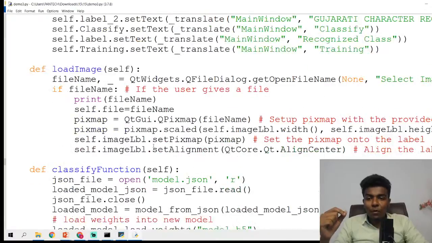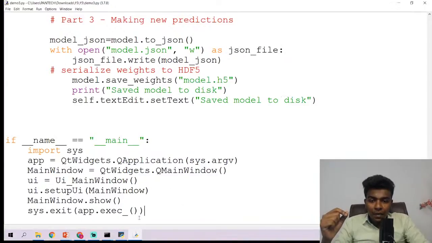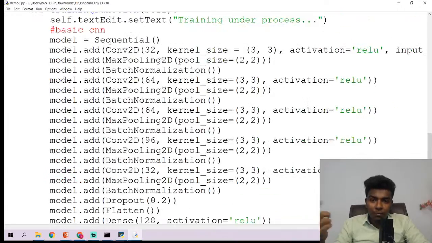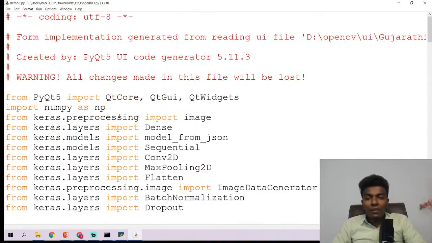If you see it, it is really huge, right? There are nearly 200 lines of program. If you remove the spaces and those things, it will be around 150 lines. Don't get scared by the program size, guys, because it is going to be very simple.